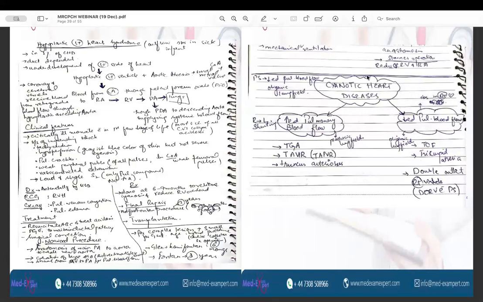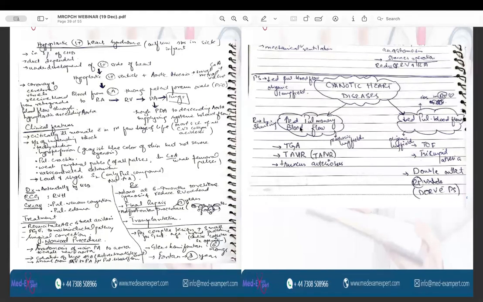Then let us discuss cyanotic heart diseases. We will not go into the detail of each of the cyanotic heart diseases. I will only be discussing tetralogy of Fallot, which is very, very high yield. In the cyanotic heart diseases, again, they are broadly classified into those with increased pulmonary blood flow and those associated with decreased pulmonary blood flow.